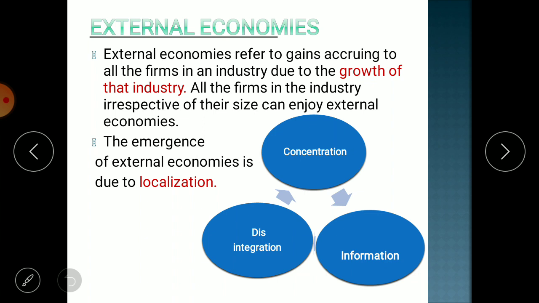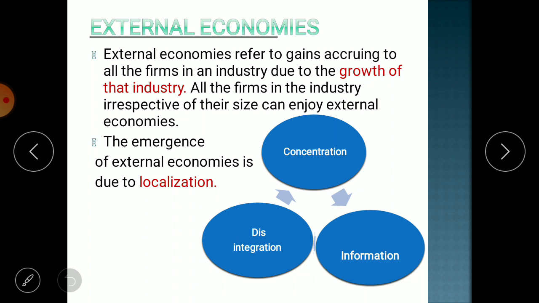Whereas in external economies, the reason is outside the firm, not outside the industry. If the reason is outside the firm, then it will be beneficial to all the firms within an industry. Why? Because it will be available to everyone.